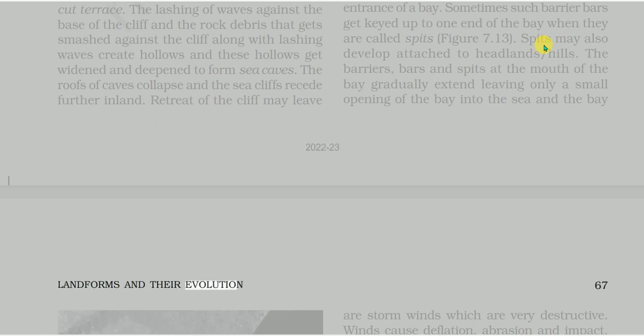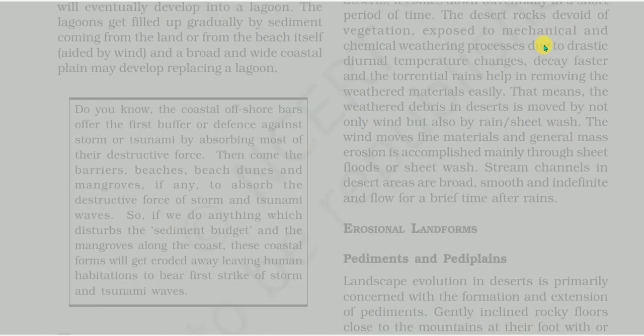A lagoon will eventually develop. The lagoons get filled up gradually by sediment coming from the land or from the beach itself, aided by wind, and a broad and wide coastal plain may develop replacing a lagoon.